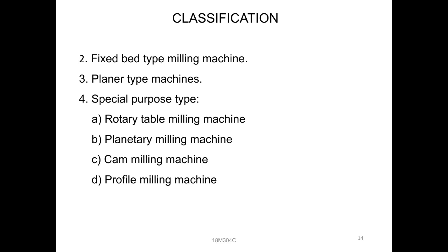Now in the classification, the detailed report starting with the hand milling machine. The cutter revolves on an arbor by power. In the hand milling machine, the cutter will be placed on the arbor, and it revolves only with the help of power. Next, the table is fed manually against the cutter. Manually means with the help of a human being, feeding the workpiece to the cutter.